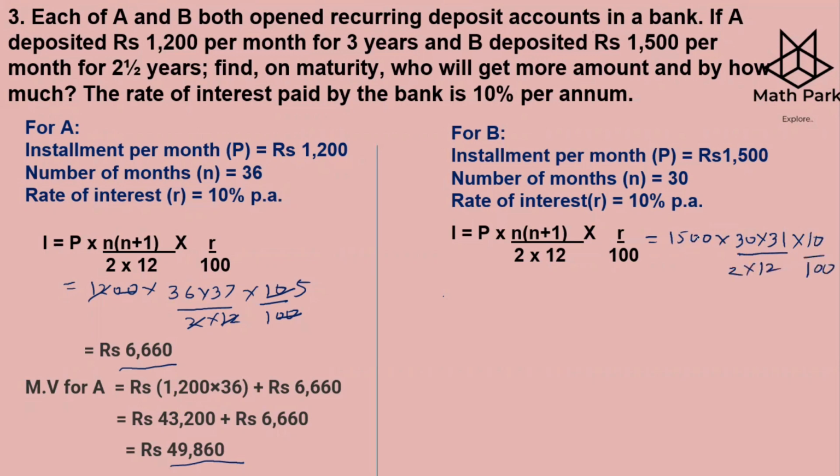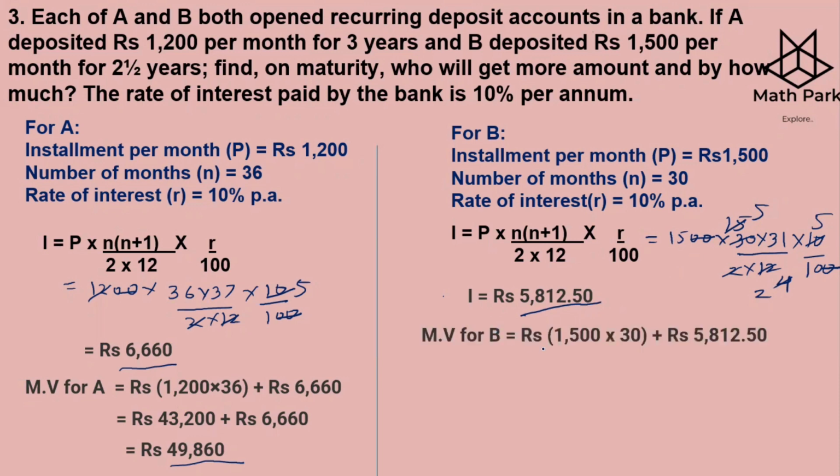So let us simplify. 15s, we have 3 4s and 3 5s. Then we have 2 2s and 2 5s are 10. So 5 5s are 25, and 25 times 15 and then dividing by 2, you get the interest as 5,812 rupees and 50 paisa. So this is your interest.